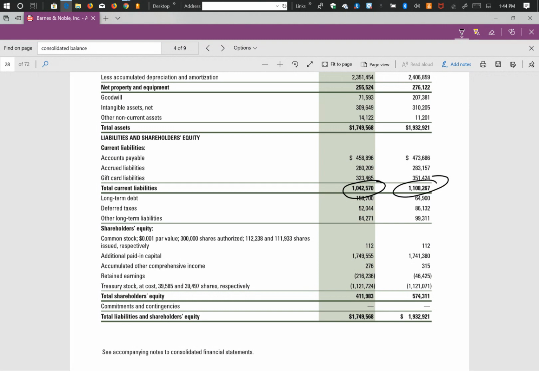But in order for us to compute the ratio for each of the years, you'll take the total current liabilities and add the non-current liabilities. The non-current liabilities in this example are, of course, the long-term debt, the deferred taxes, and of course any other long-term liabilities. So you have to take your current liabilities, add on these other values, and this will give you your total liabilities.